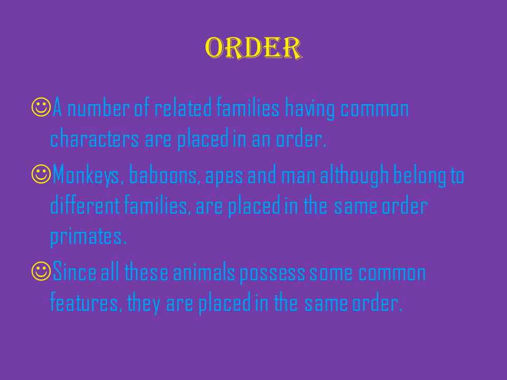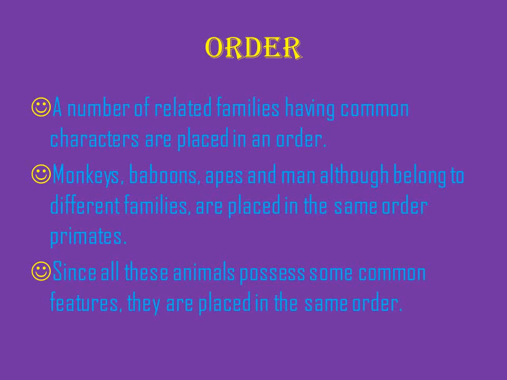Then order. The next classification is order. A number of related families having common characters are placed in an order. For example, monkeys, baboons, apes, and man. They belong to different families, but they are placed in the same order, Primates. So all share common characters: monkeys, baboons, apes, and man.